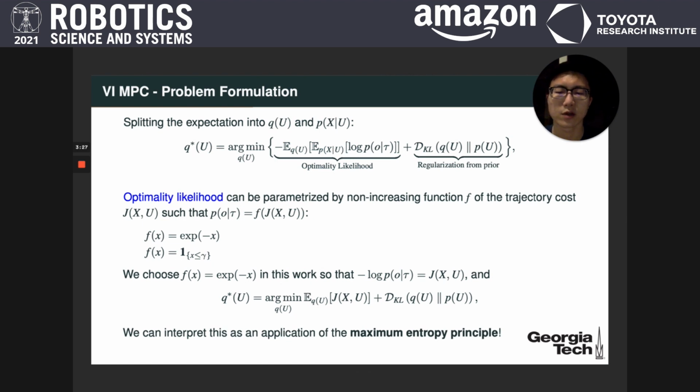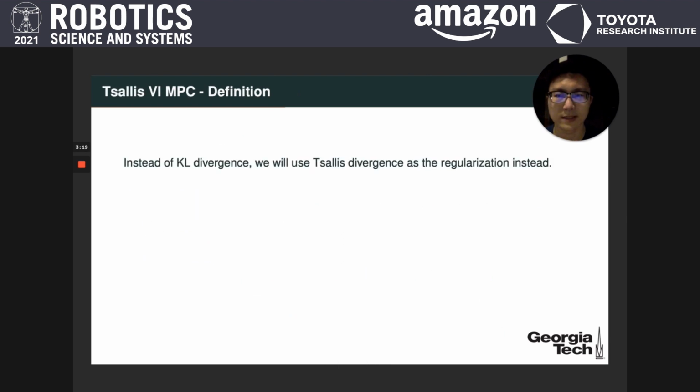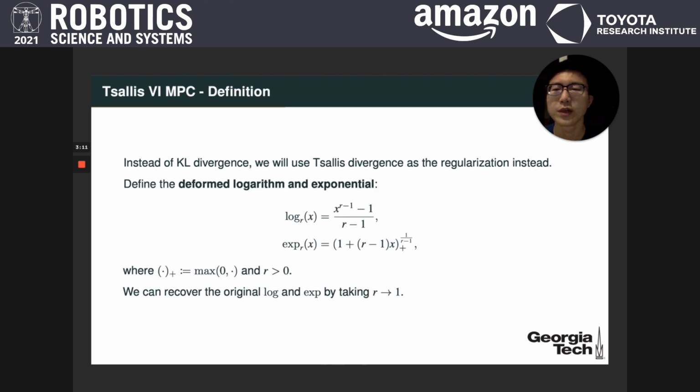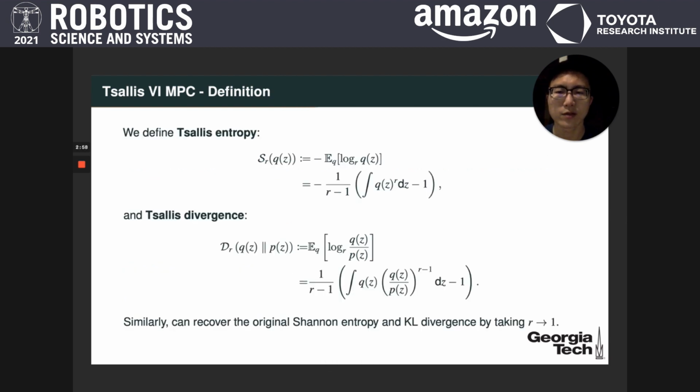Note that we can also interpret the problem formulation above as an application of the maximum entropy principle using Shannon entropy. In our work, instead of using the KL divergence, we now use a more general Tsallis divergence as a regularizer. But first, we need to define the deformed log and exponential functions, which generalize the standard log and exponential functions. And we can recover the original definitions by taking R to 1. Now we can use those to define the Tsallis entropy and divergence accordingly. And note that we can also recover the original Shannon entropy and KL divergence by taking R to 1.